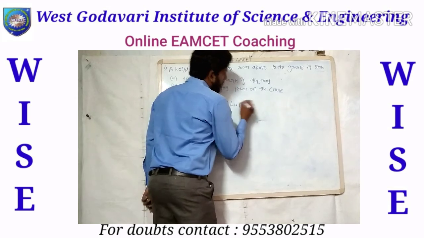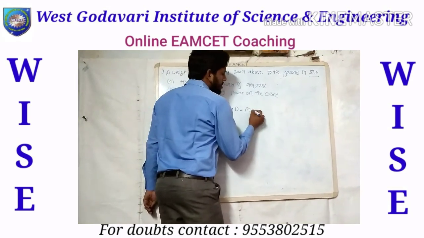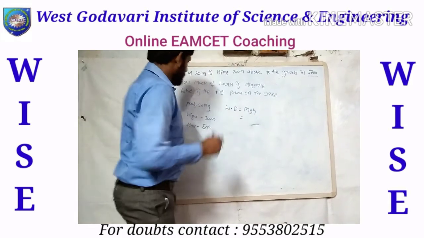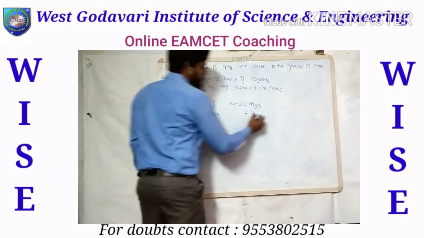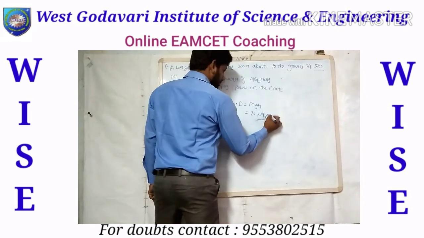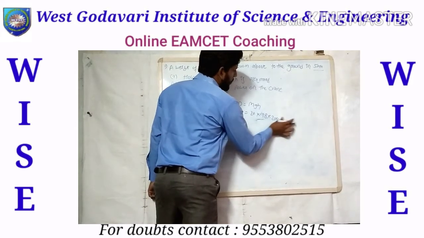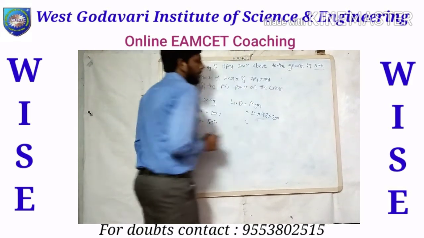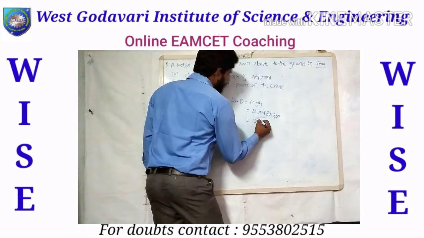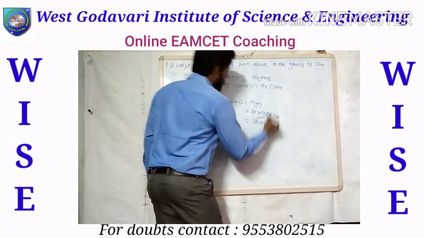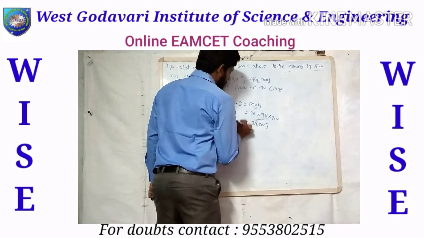Work done equals the potential energy equation mgh. Multiply all the terms: mass 20 kgs into g 9.8 and h 200 meters. No need to write units. The value is 39,200 joules.